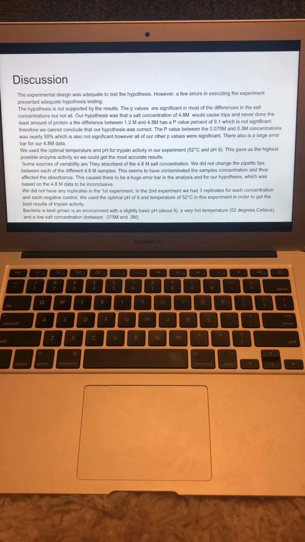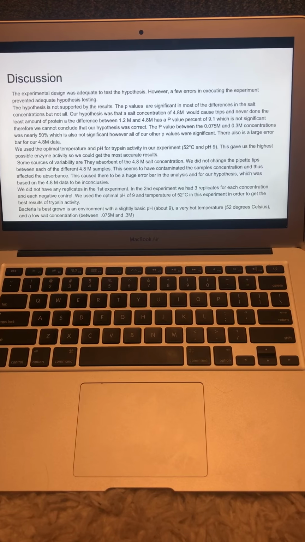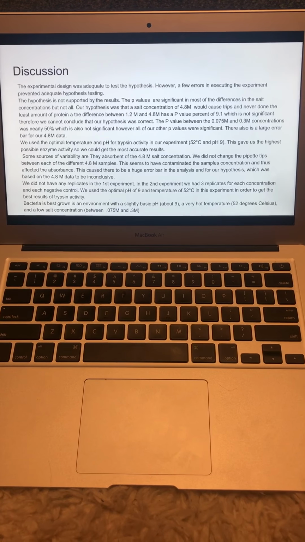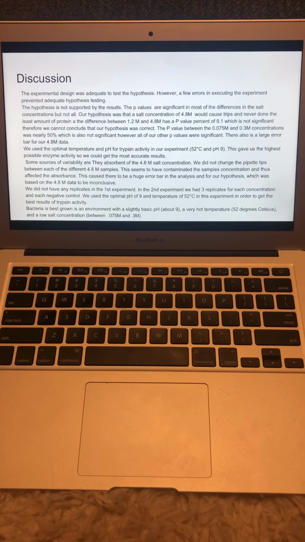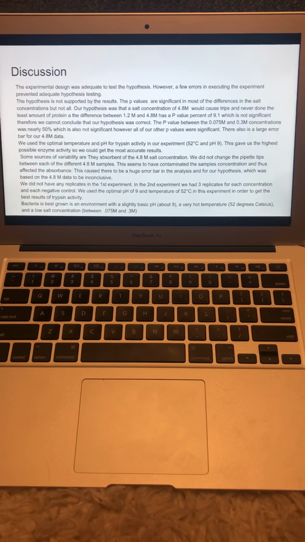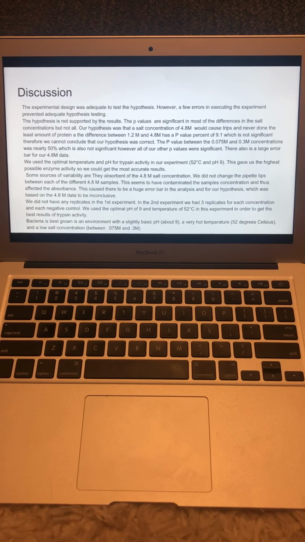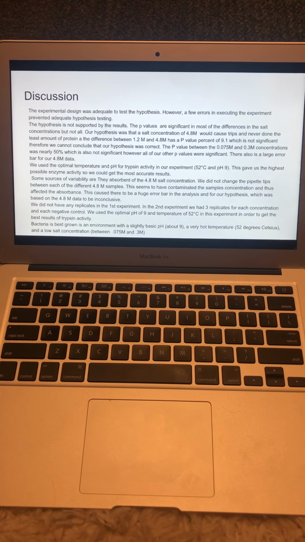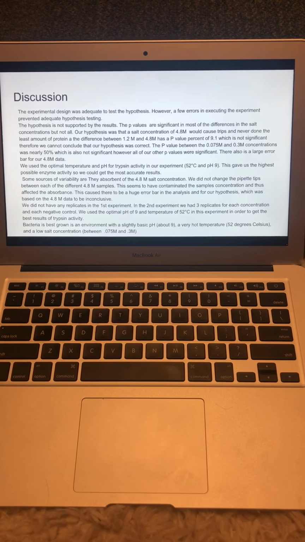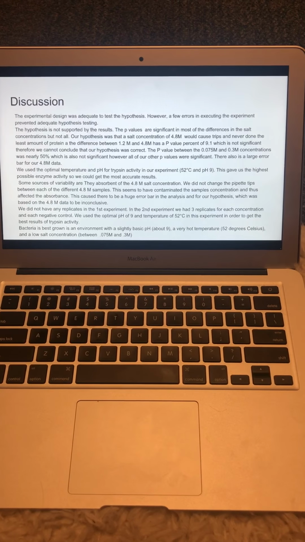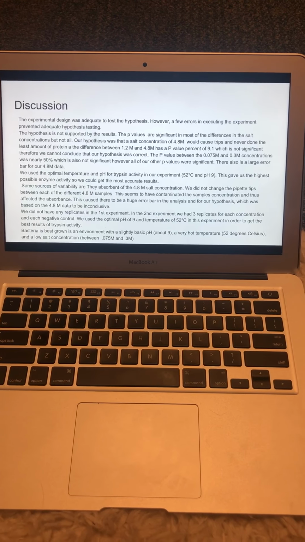And we did not have any replicates in the first experiment. In the second experiment, we had 3 replicates for each concentration and each negative control. And bacteria is best grown in an environment with a slightly basic pH, about 9, a very hot temperature, 52 degrees Celsius, and a low salt concentration between 0.07 M and 0.3 M.